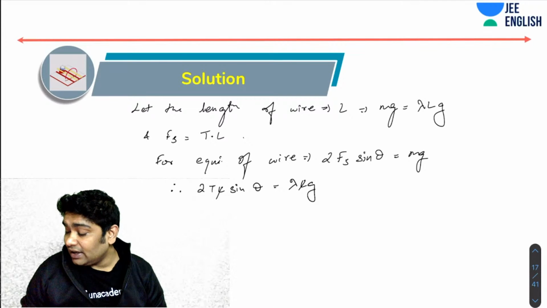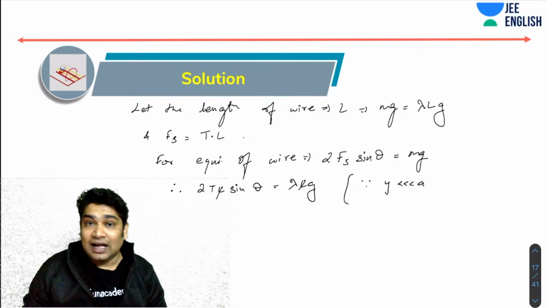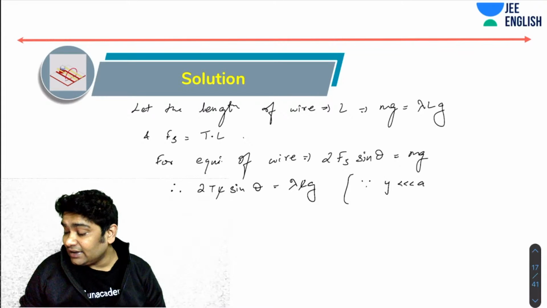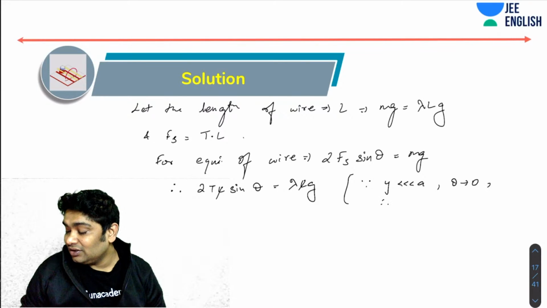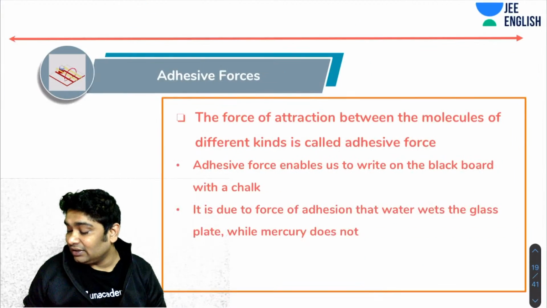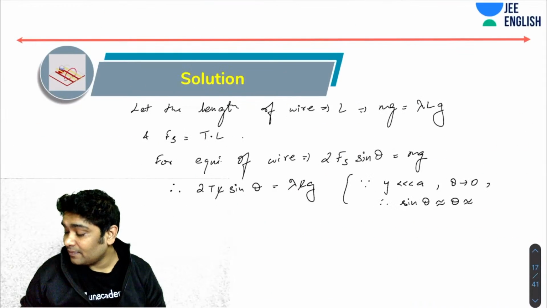Now I can also realize that since y is much less than a, as has been given to me, theta tends to 0 and therefore sine theta is roughly equal to theta, which is also roughly equal to tan theta. Correct.